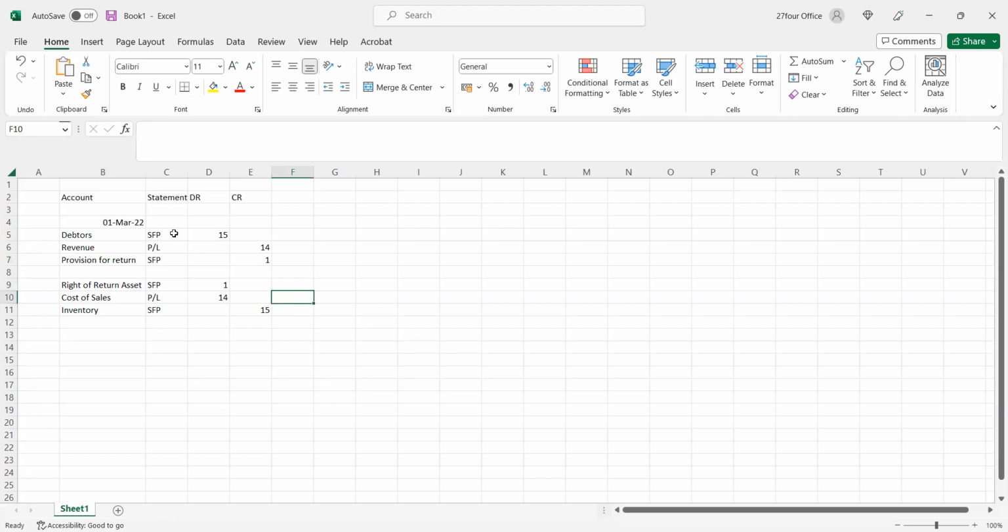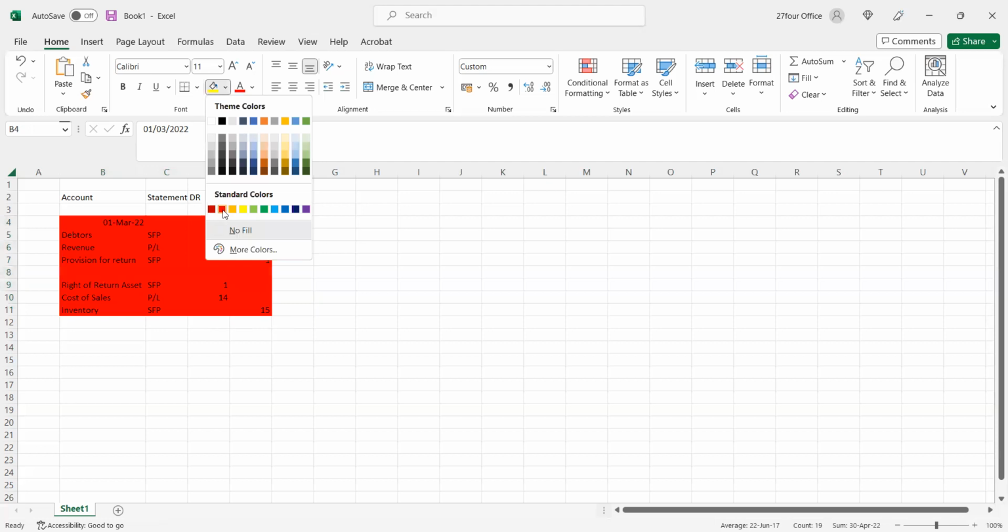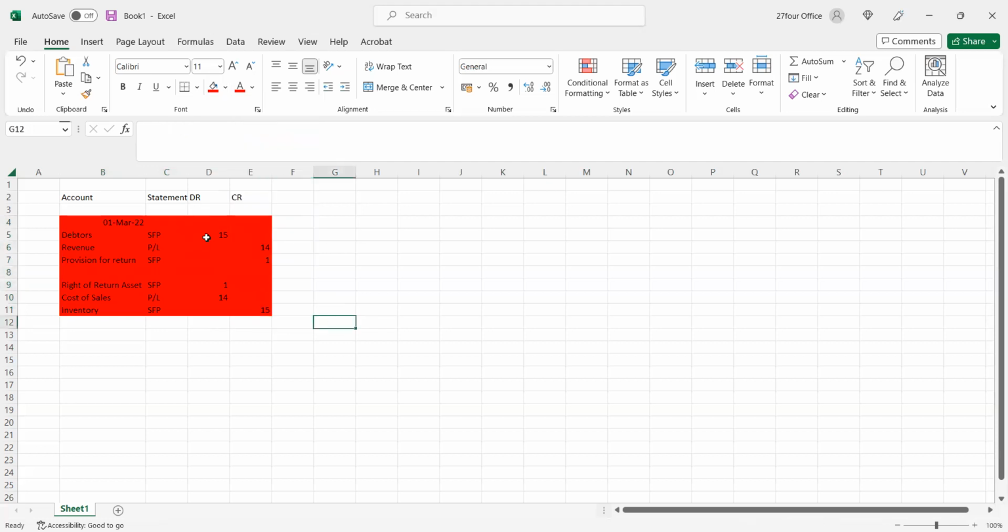But what's important to take note of is that this would have been the journal had there been historical evidence or market evidence. Now, because there isn't, this journal can't take place. And remember, I didn't put in the actual amounts. Now I'm just showing the quantities. For the revenue, it'd be the selling price. For the cost of sales, it would be the cost price, times the number of quantities. So just take note of that.